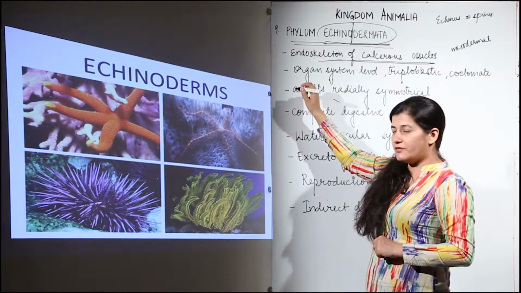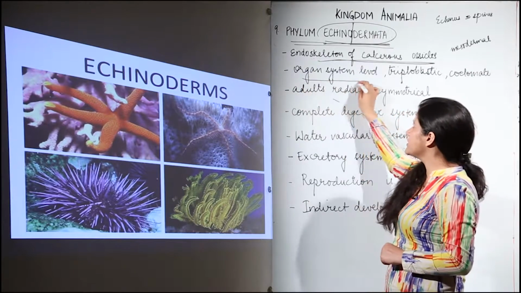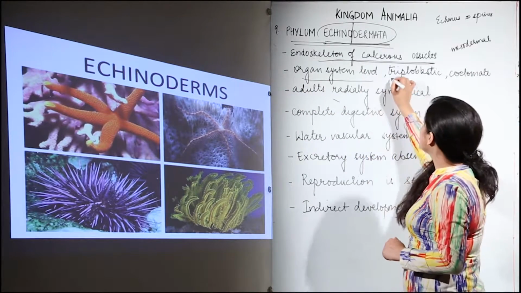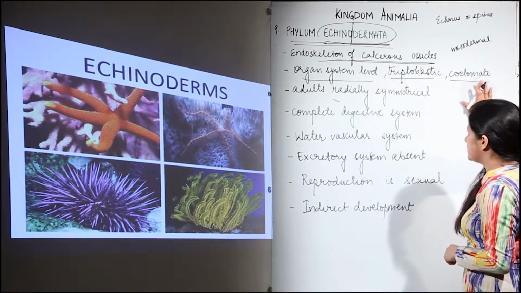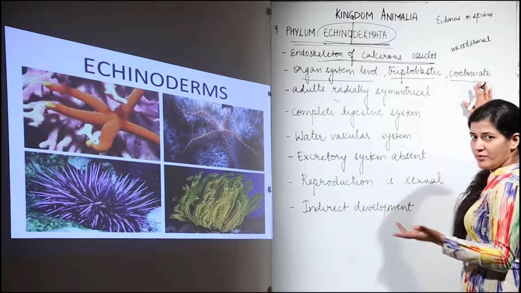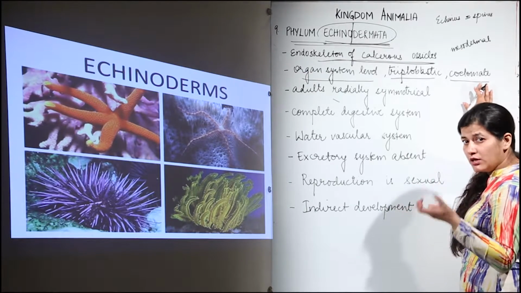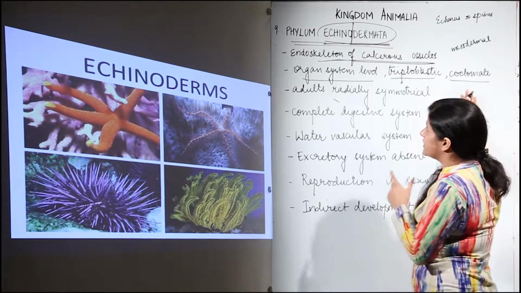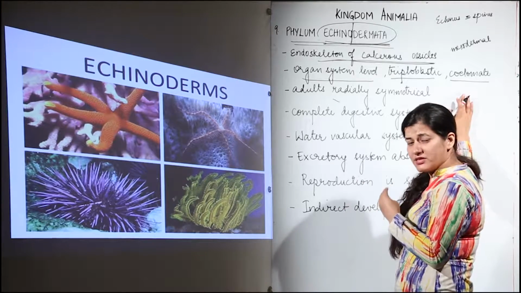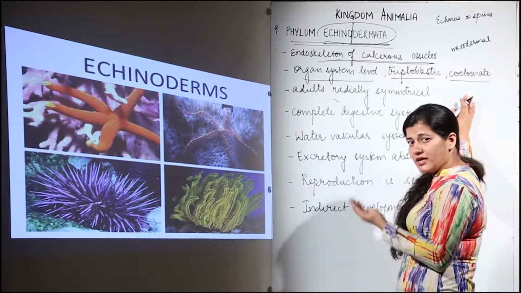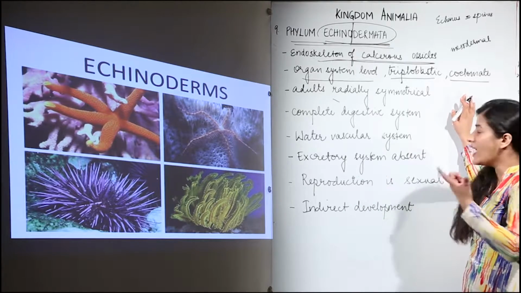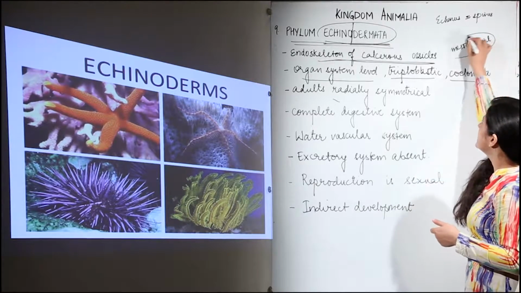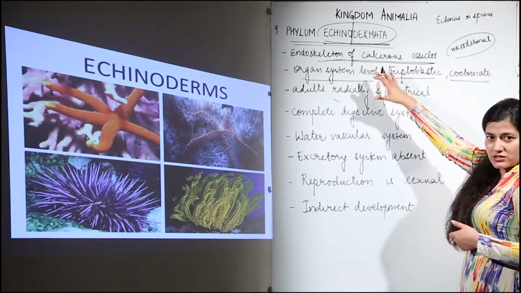The next thing that we have in our consideration is that there would be organ system level of organization. There would be triploblastic and coelomate, of course. They would be coelomate organisms. Otherwise, they wouldn't have been placed in the 9th position in non-chordates, and phylum Echinodermata comes after all the phylums we have discussed. So we have discussed till now that there are triploblastic phylums and coelomate organisms, and as I told you, there is the endoskeleton that is of mesodermal origin.